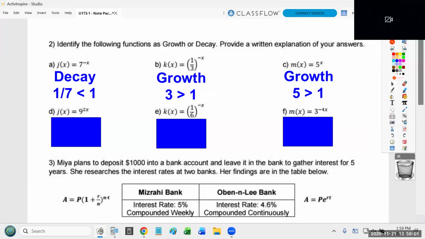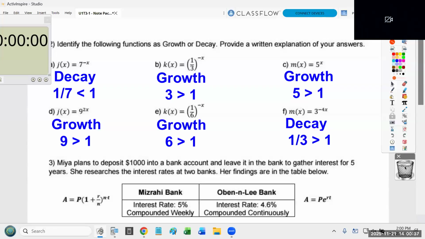Okay? So your written explanation can literally just be you comparing the base to the value 1. If it's less than 1, it's decay. If it's greater than 1, then it's growth. And pay attention to whether or not the exponent is negative, because that means you need to flip the number. Okay? Questions on those 3? Yes, ma'am.